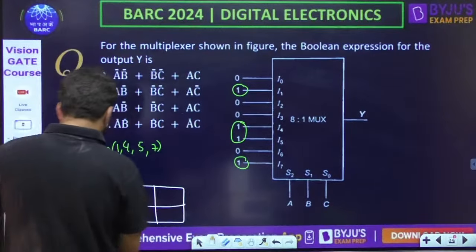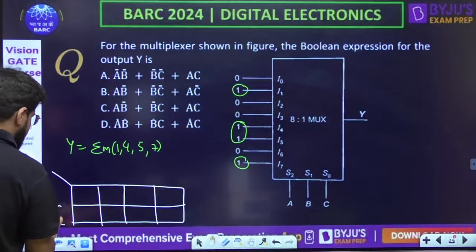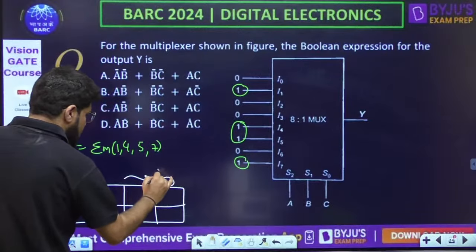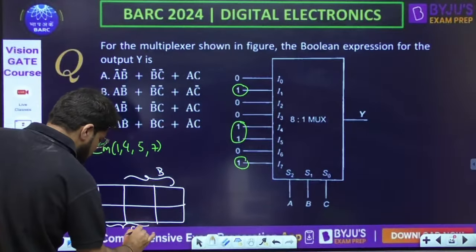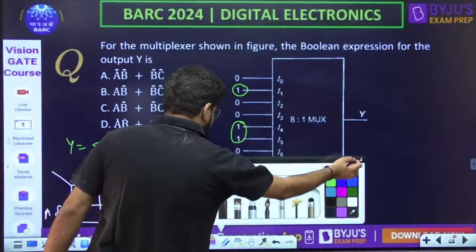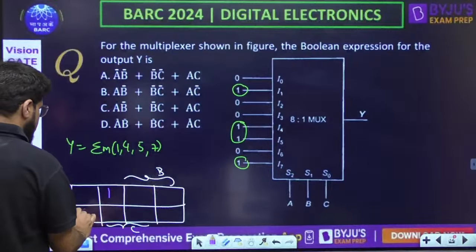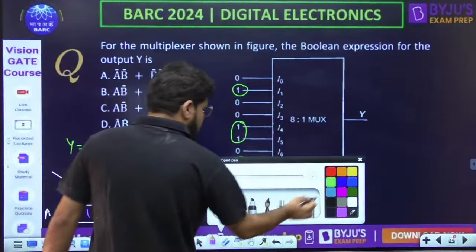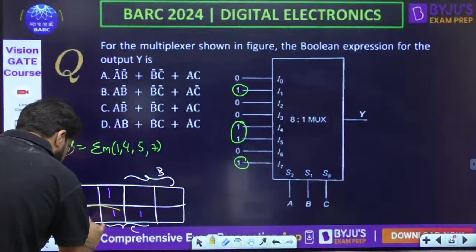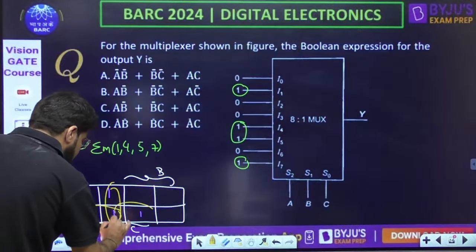Okay, the inputs, the select lines are A, B, C, and now if I fill up, I have 0, 1, 2, 3, 4, 5, 6, 7. Now let us do the pairing. This is a pair, there is a vertical pair, and even there is a pair.